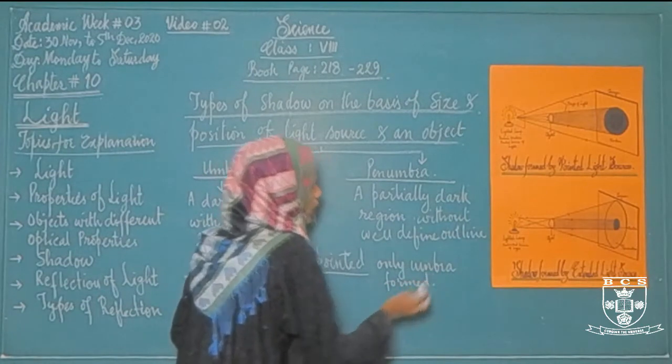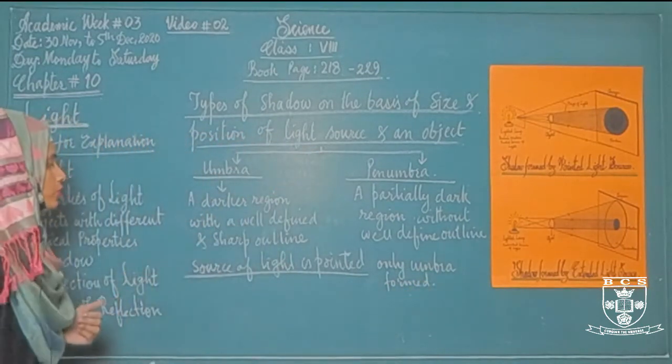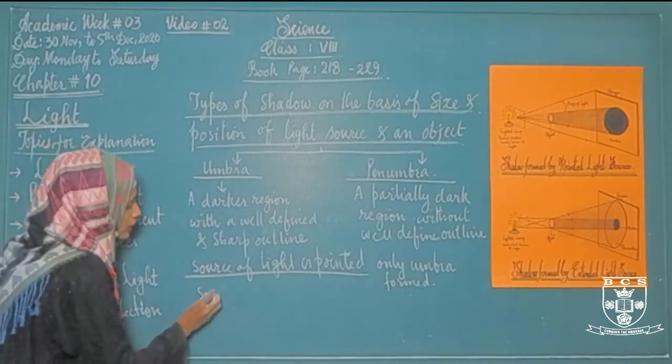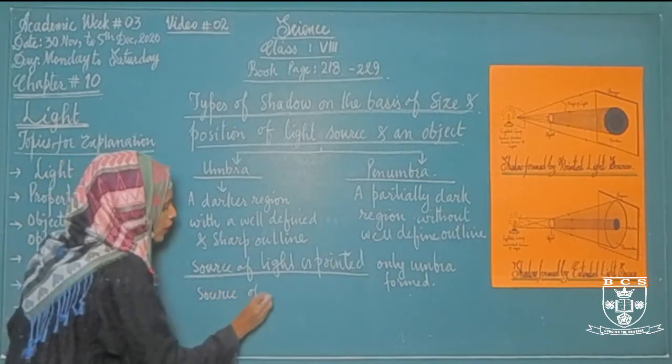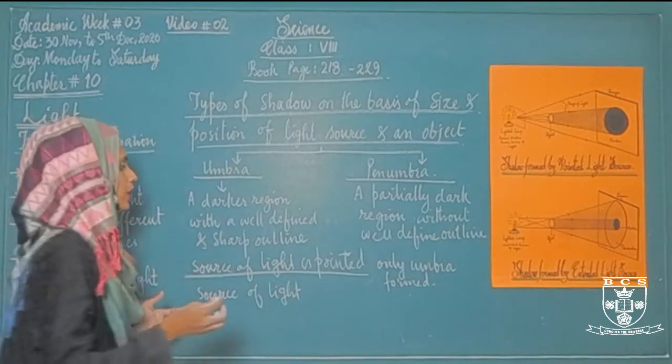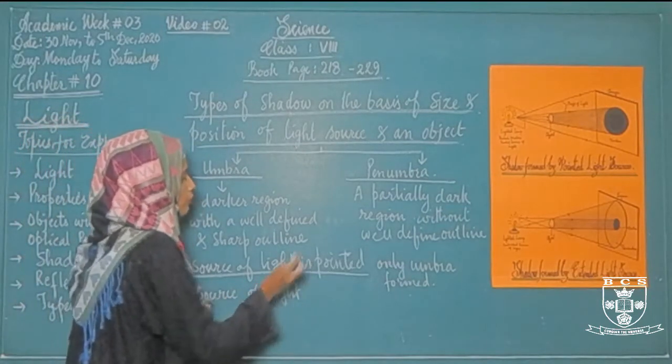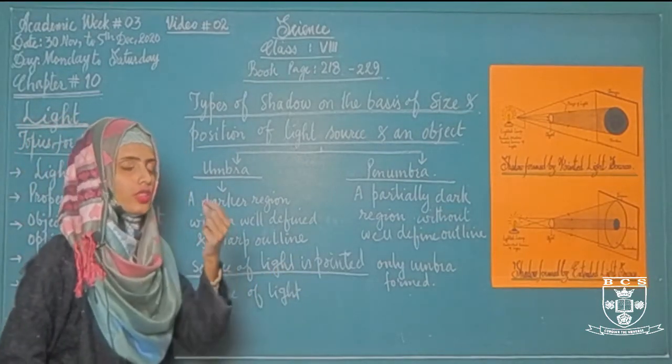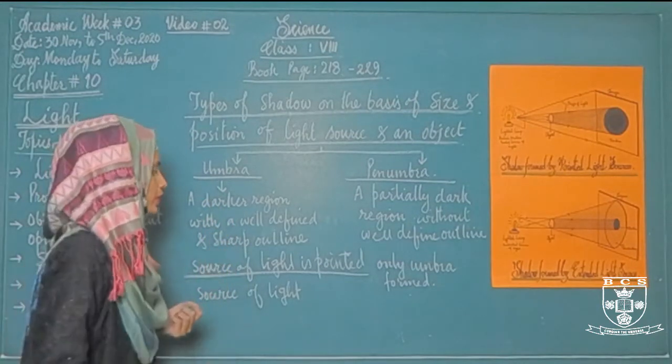Then how is a penumbra shadow formed? When the source of light is extended. Source of light is extended means light is scattered all around, that is called extended source of light. And if light is passing through some point, then this is called pointed source of light.